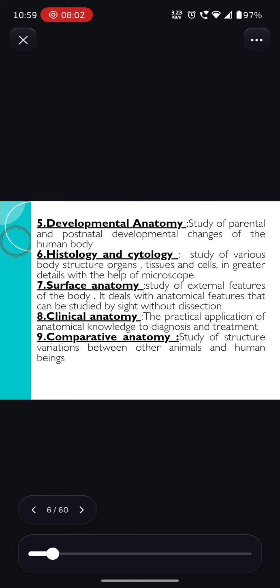Number nine, comparative anatomy, the study of structural variation between other animals and human beings. In some cases we have to compare our human body with other mammals, meaning those that give birth through the reproductive way.